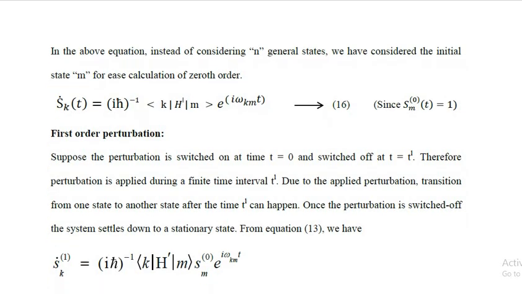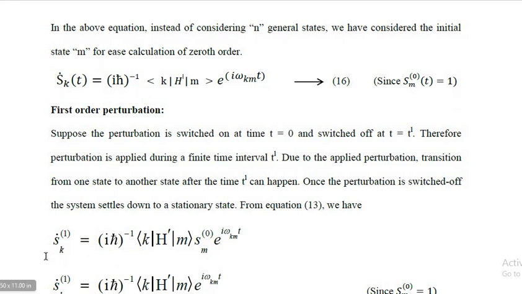From equation 13, we have Ṡ_k^(1) is equal to (iħ)^-1 the matrix S_m^(0) e^(iω_km t).